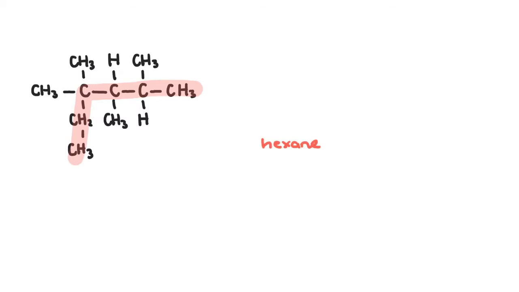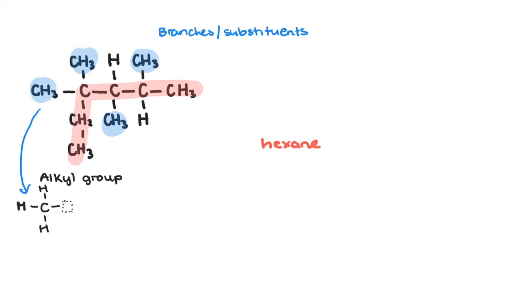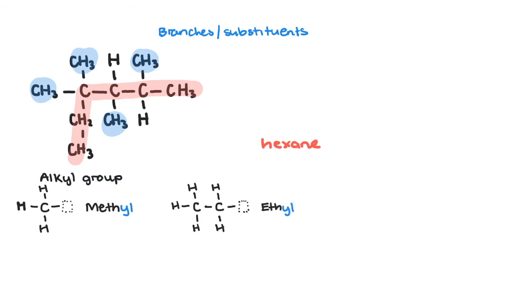We also have all these branches, or substituents. And if these are a carbon group, then we call it an alkyl group. For example, these look like methane minus a hydrogen, so we call them methyl. If it resembles ethane minus a hydrogen, then it's called ethyl, and so on. Number the carbons so that the branches have the lowest possible number. So if we go from here to here, the 2 methyls are located on the 3rd, one on the 4th, and one on the 5th carbon.